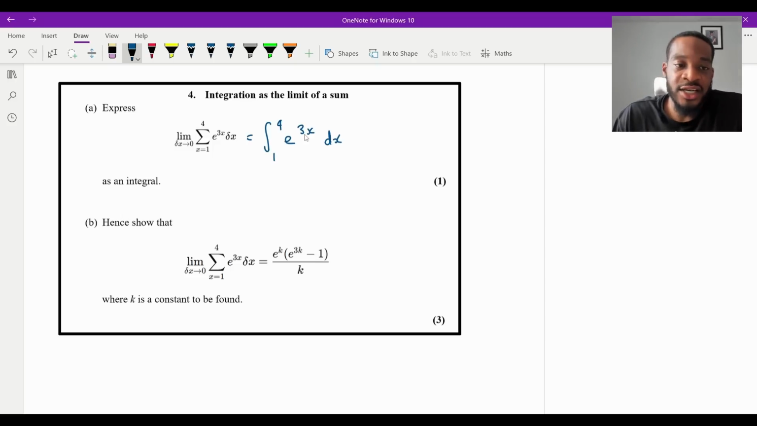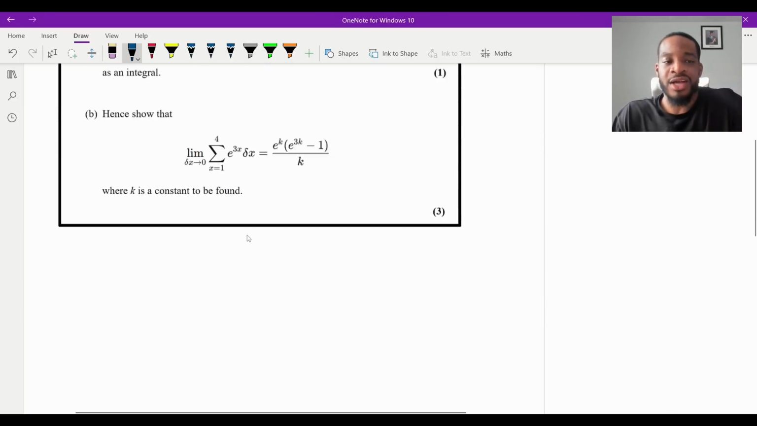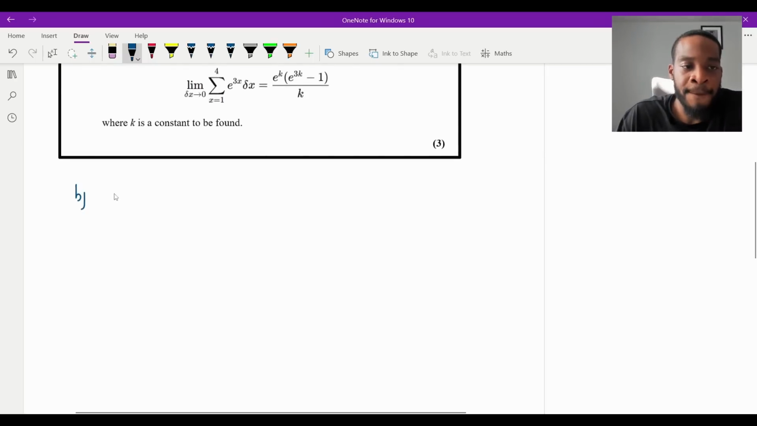Part B says, hence show that the limit as delta x tends to 0 of the sum between 1 and 4 of e to the 3x is equal to e to the k times e to the 3k minus 1 over k, where k is a constant to be found. So we essentially need to integrate our part A and then just use algebra to get into that form, isn't it? So that's not too bad. So part B, it's the integral between 1 and 4 of e to the 3x dx, and I need to get it into this form here.